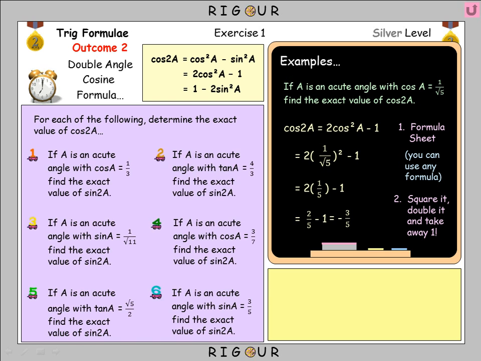So here's a few for us to try. Remember, you can use any expansion here. It's only my personal favourite, the second one. So if we're working on these questions at home, we'll pause the video now.